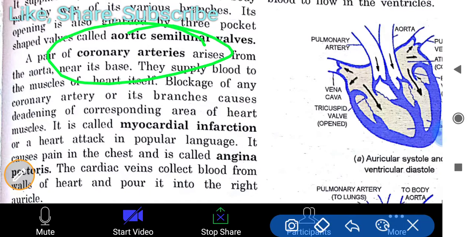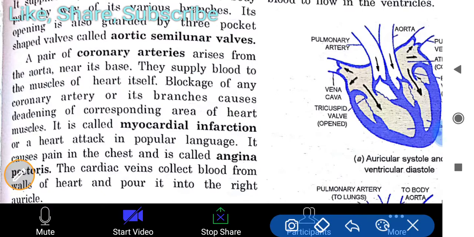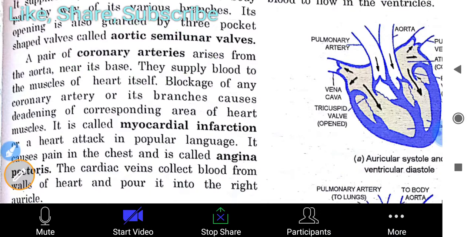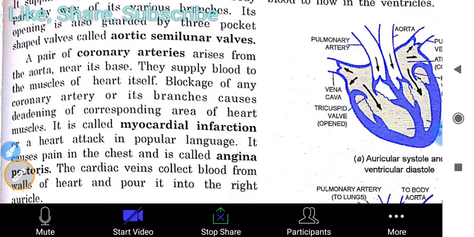You have to understand that the coronary arteries provide blood supply to the heart, because the heart itself also needs blood. All organs of our body need blood, so that's why the coronary arteries provide blood to the heart. Blockage of any coronary artery or its branches causes deadening of the corresponding area of heart muscle. It is called myocardial infarction or a heart attack. So this is the main reason for a heart attack: the coronary arteries do not get sufficient blood.